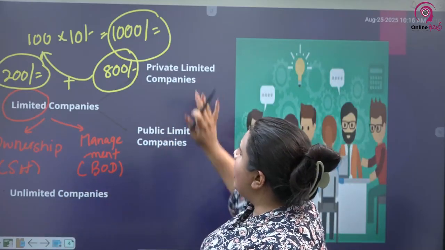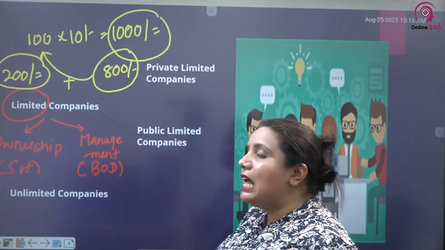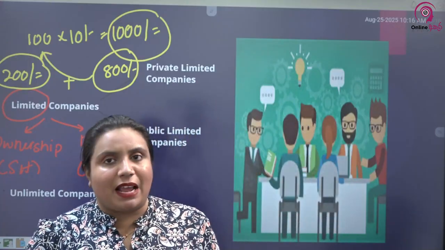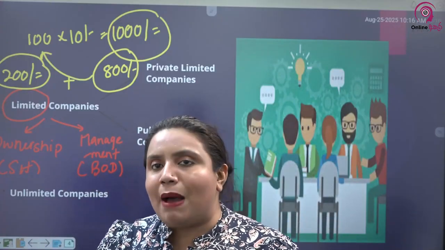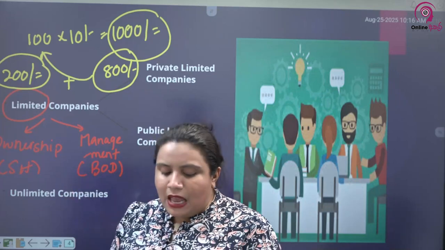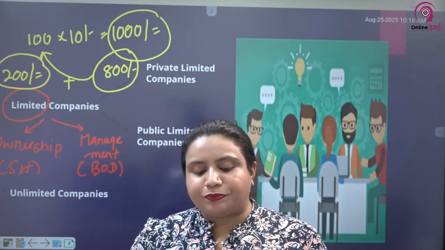So basically there are two types of limited companies. I have given it to you here. There are private limited companies as well as public limited companies. Each of them we are going to discuss separately.